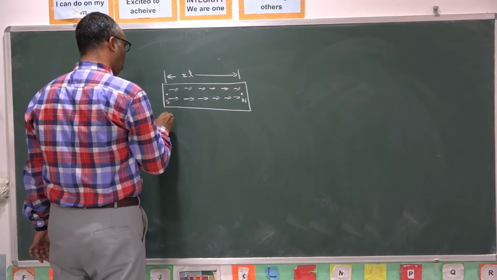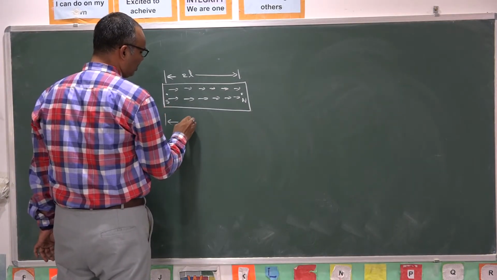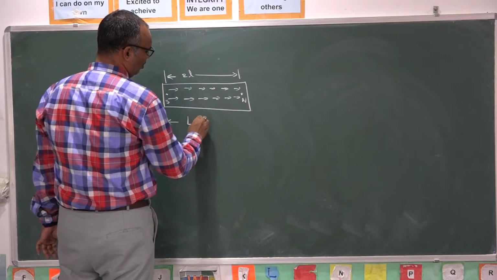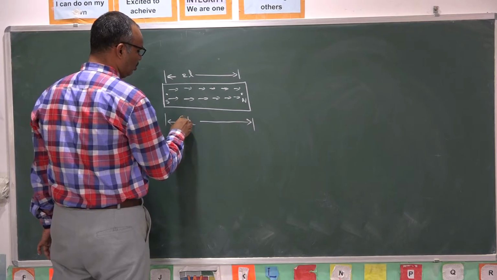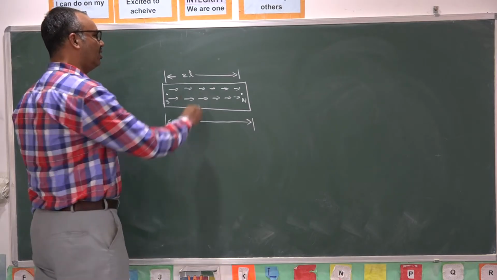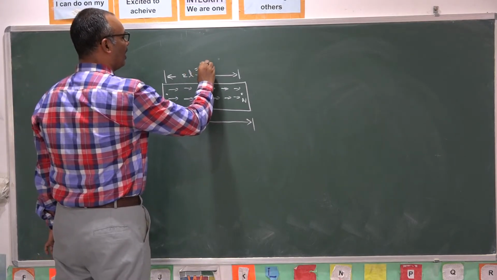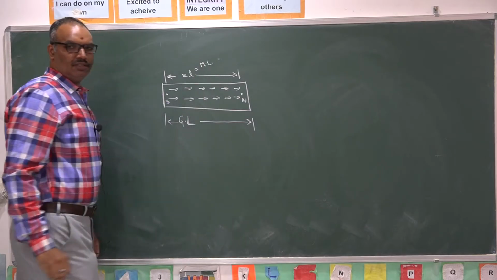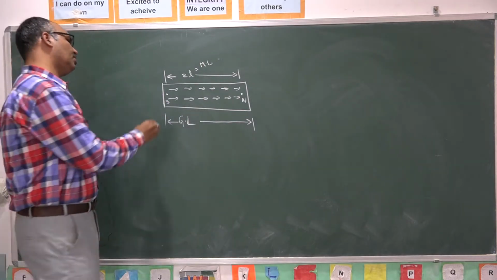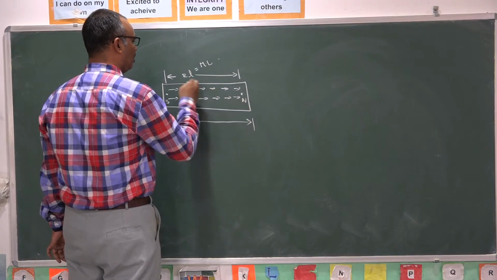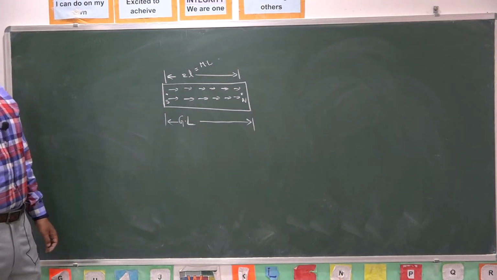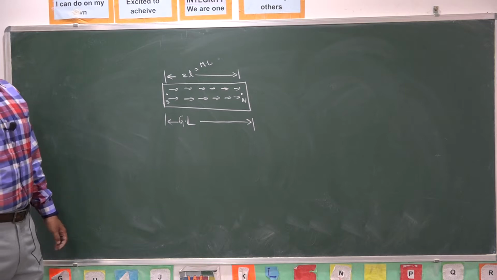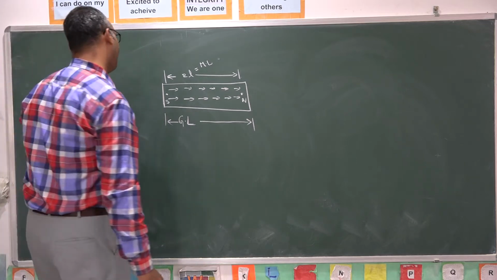And as per geometry, the distance between the two edges is called the geometric length. This length is called the geometric length of the magnet. This length is called the magnetic length of the magnet. Geometric length is the separation between the two edges of the magnet, whereas magnetic length is the separation between the two poles of the magnet. How are they related?